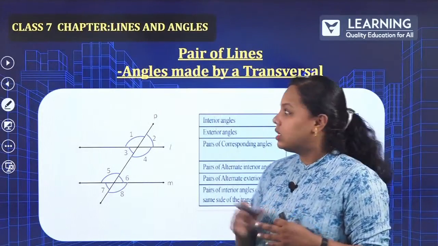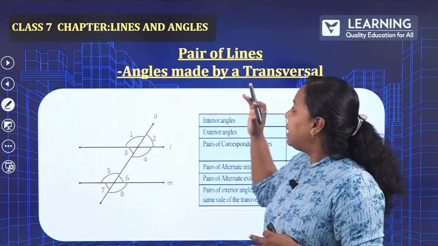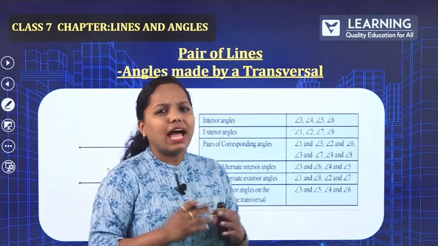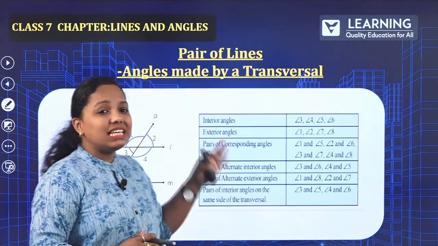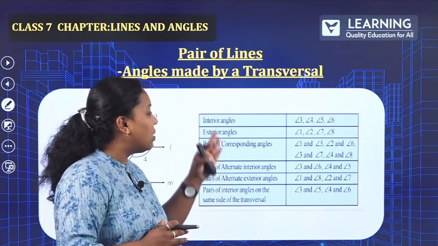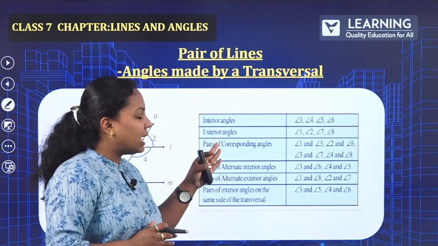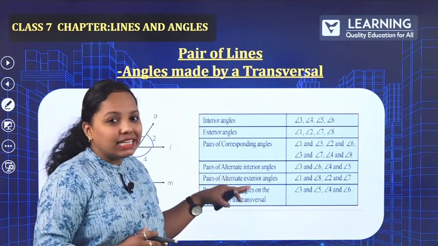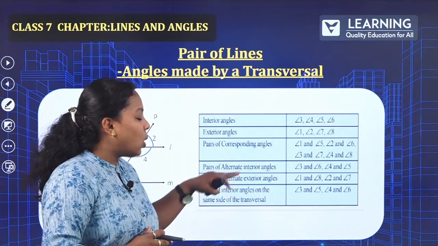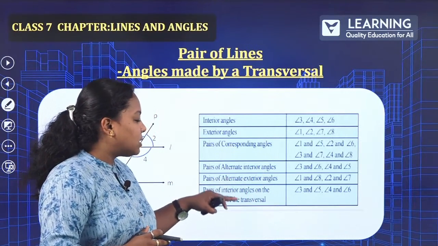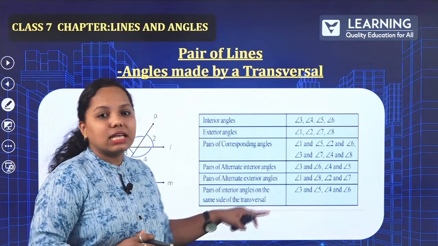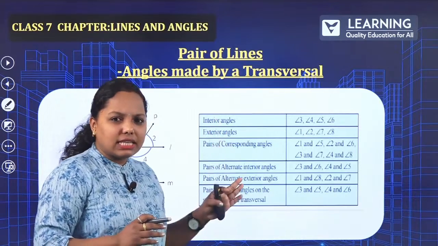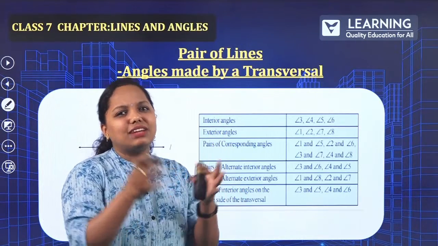The next concept, the third concept under pair of lines, is angles made by a transversal. What are the angles made by a transversal? These are the important words you have to remember: interior angle, exterior angle, pair of corresponding angles, alternate interior angle, alternate exterior angle, and pair of interior angles on the same side of the transversal. An easy method to remember: interior is inside, exterior is outside.